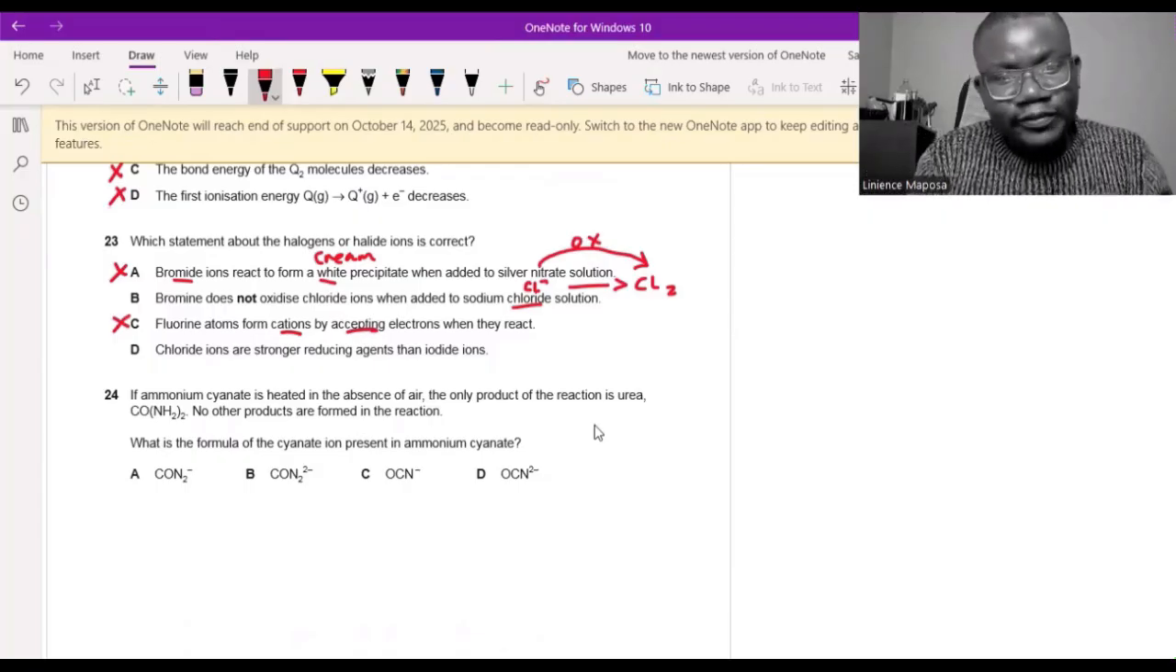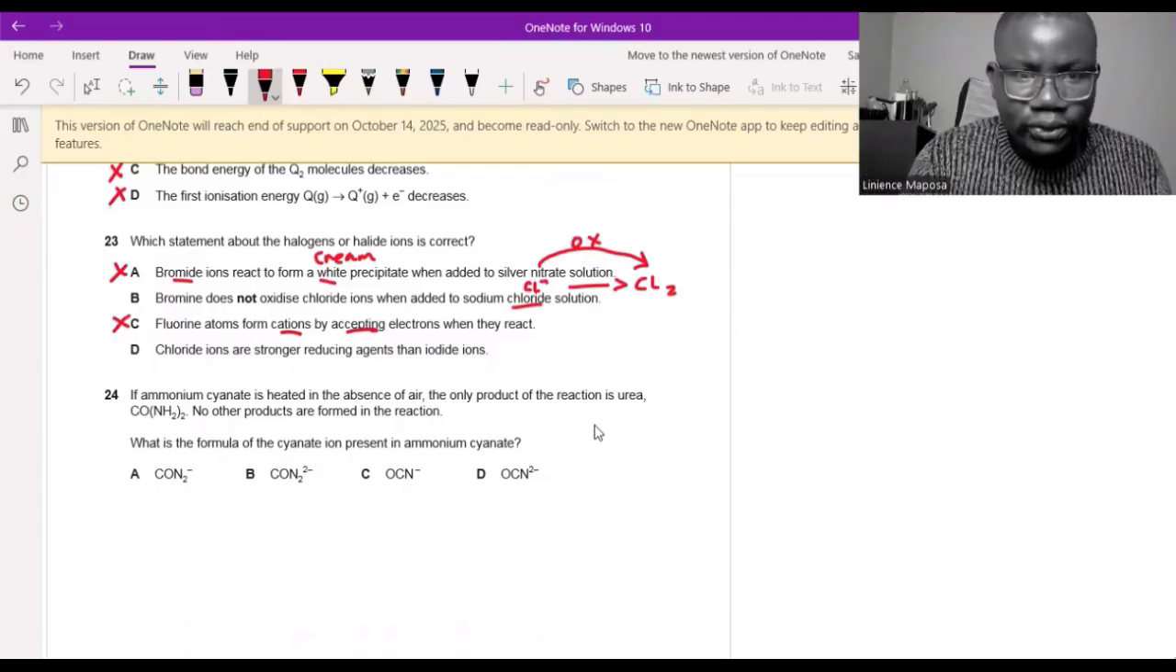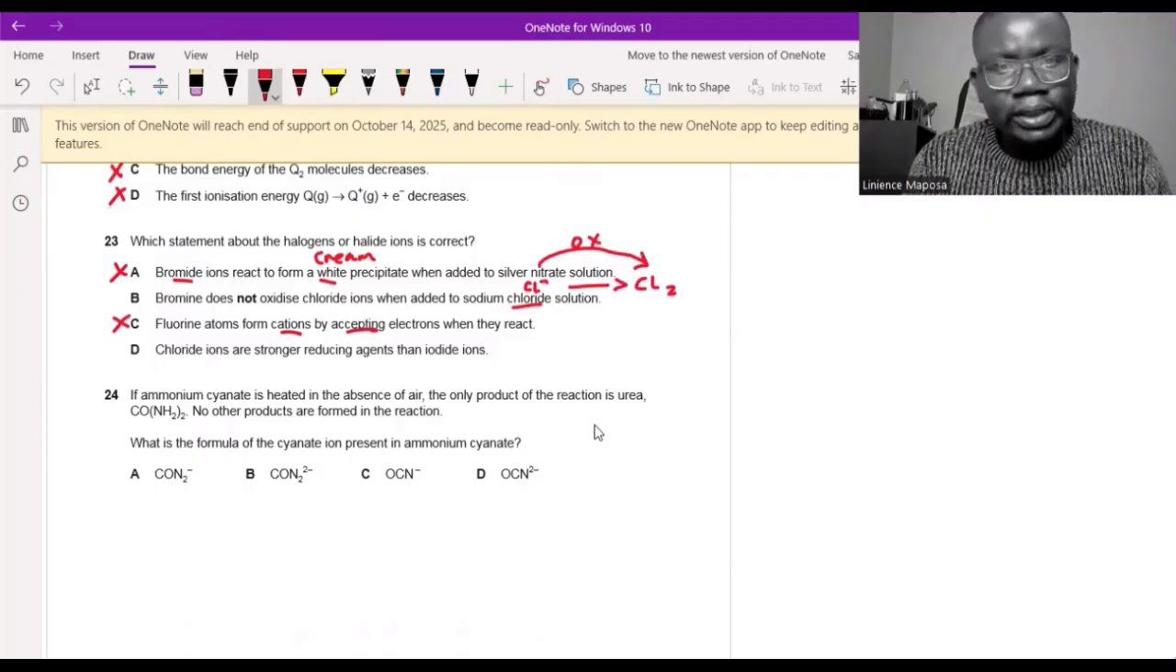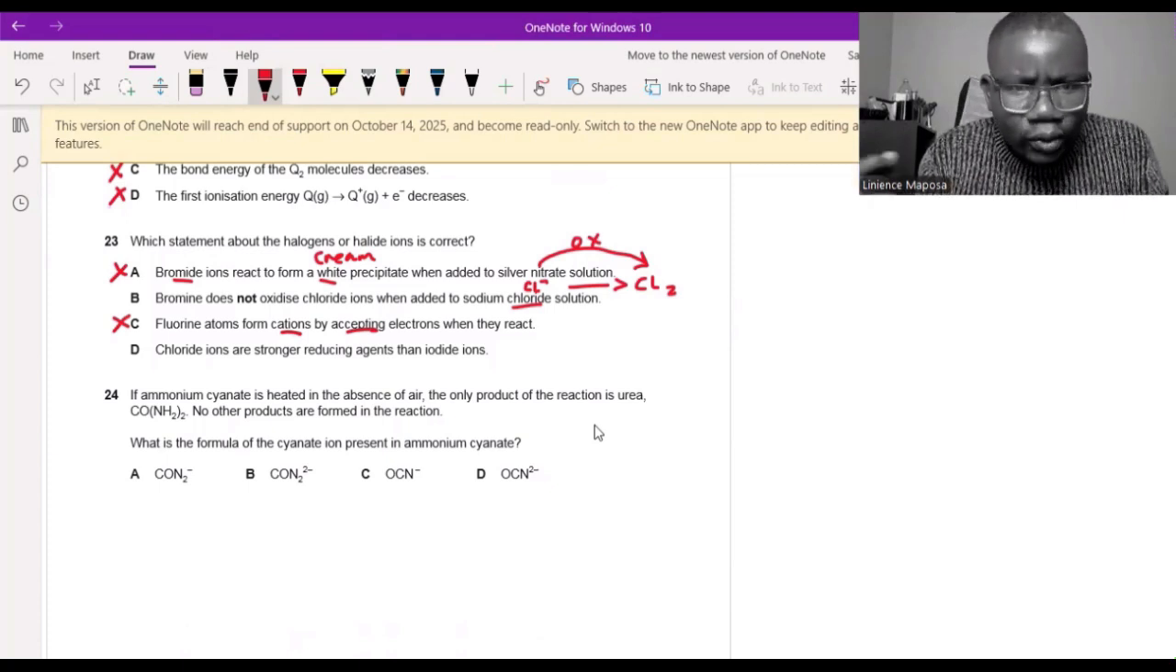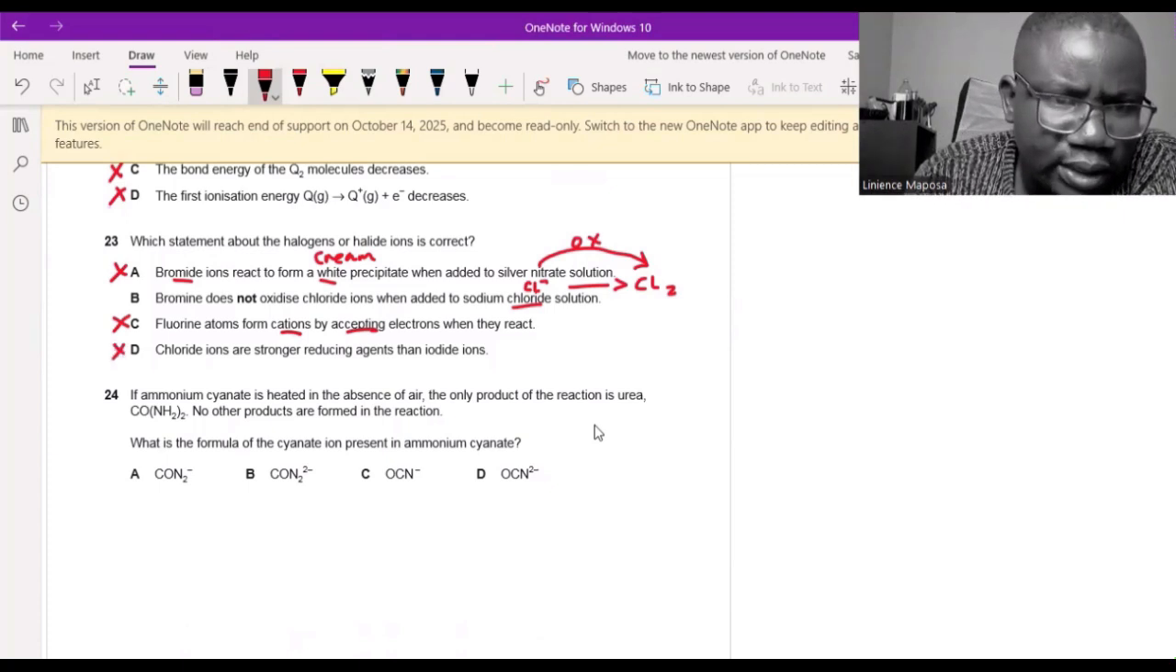So we started from the definition of a reducing agent. A reducing agent gets oxidized itself, which means it loses electrons. For it to lose electrons, it means the electrons are far from its nucleus, so that you can easily lose them. But that's not the case here. Chlorine's electrons are closer, so it's not going to be very good at losing electrons. This is wrong. Answer is B.